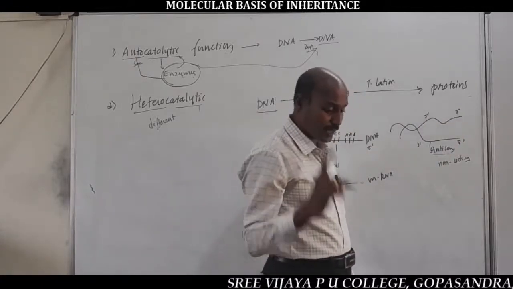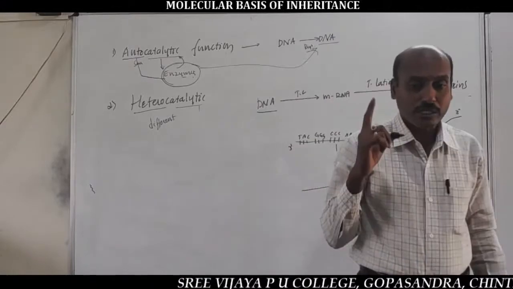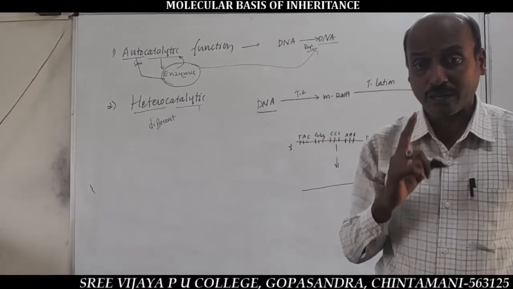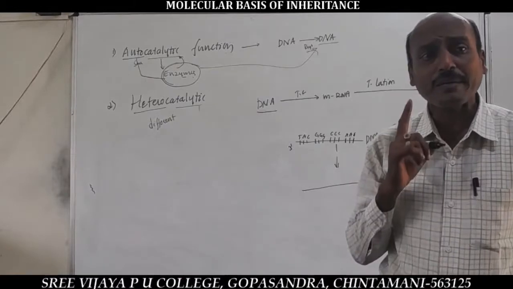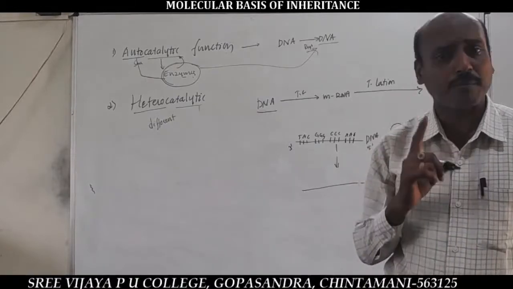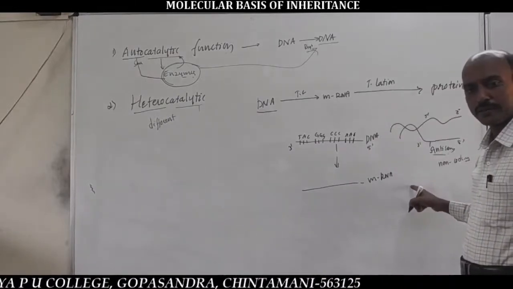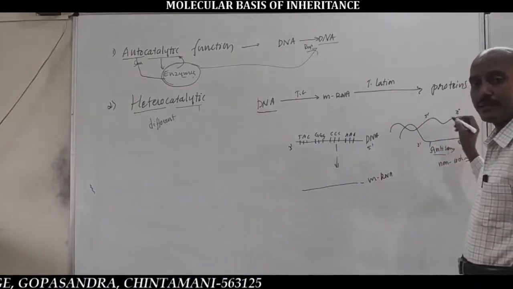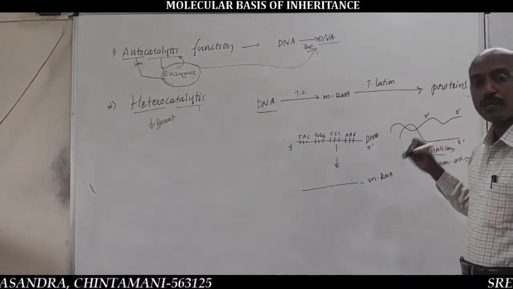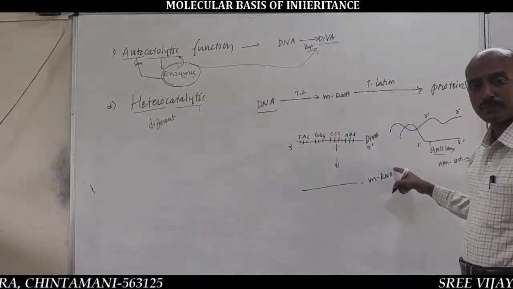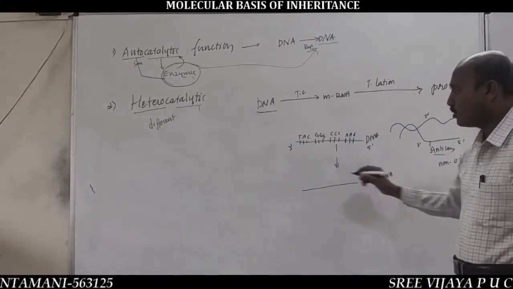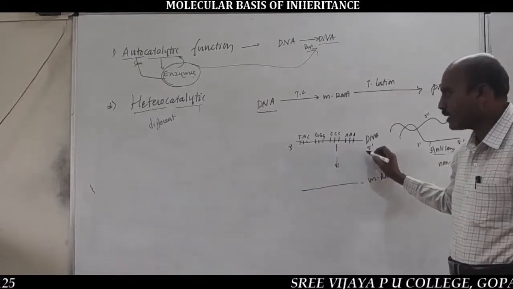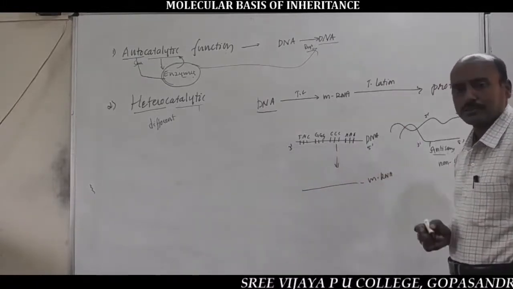The DNA strand which is oriented from 3' to 5' is only involved in synthesis of mRNA. Never the 5' to 3' direction strand takes part in transcription. You should remember this statement. So the 3' to 5' directed DNA strand contains these nucleotides.